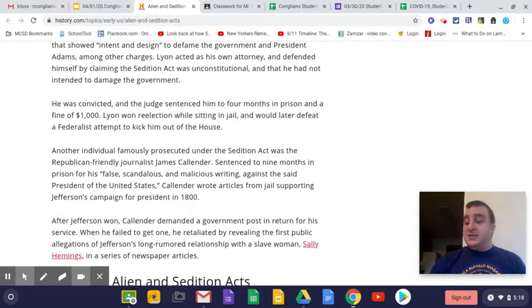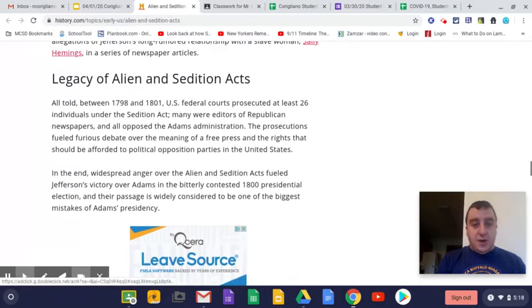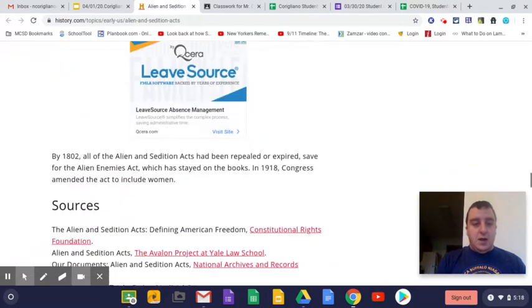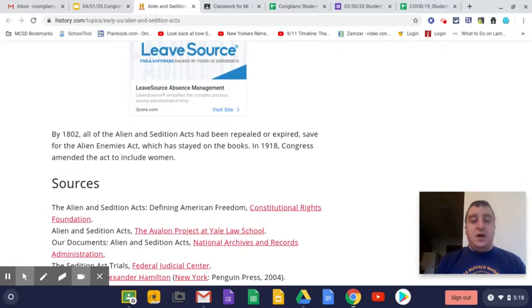Ultimately, fast forwarding to number 18, the Alien and Sedition Acts are going to be allowed to expire. There was a set amount of years that the Alien and Sedition Acts were put into place, and then it would be up to Congress to renew or continue them, or decide not to continue them anymore.